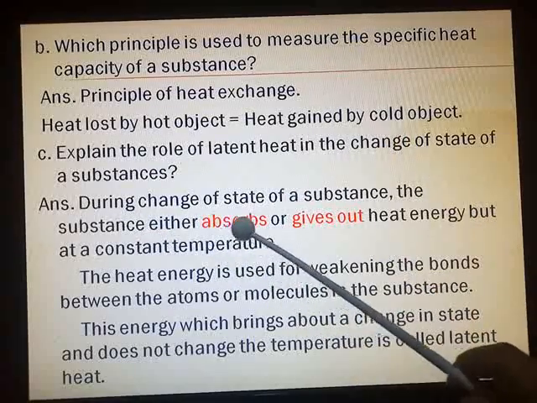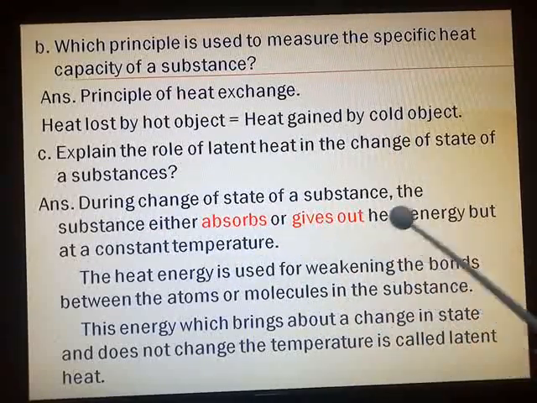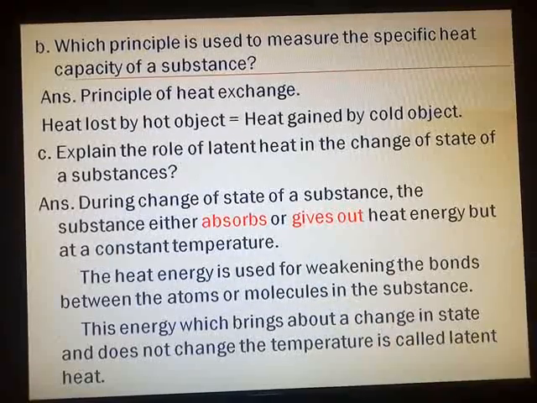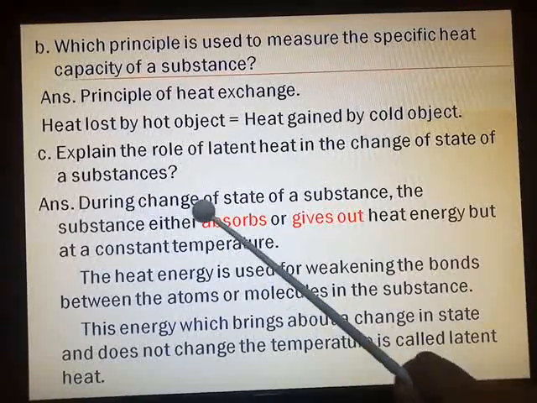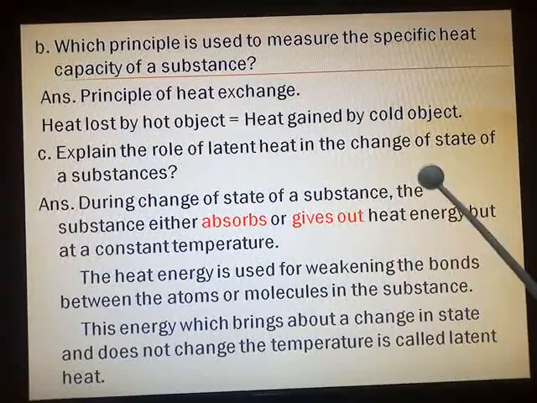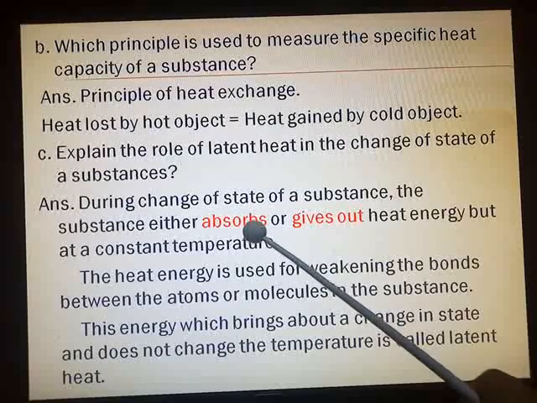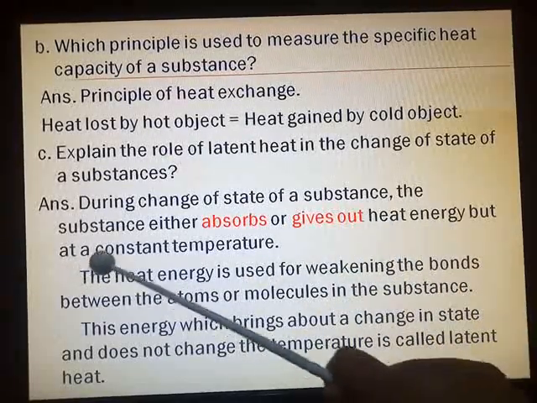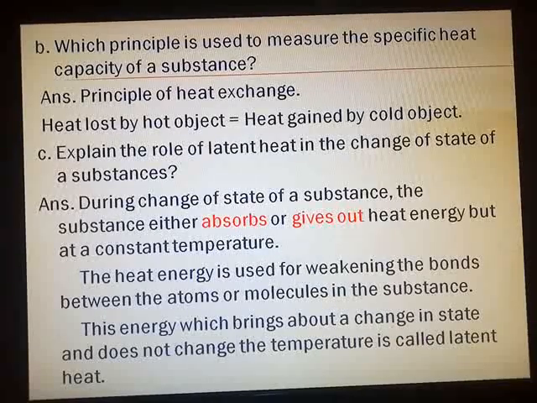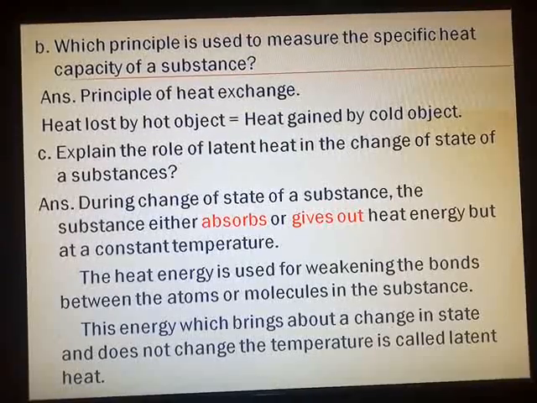The substance either absorbs or gives out heat energy, but everything is done at a constant temperature. So point number 1 is, during change of state of a substance, the substance either absorbs or gives out heat energy but at a constant temperature. In short, you can write down the way you can understand.